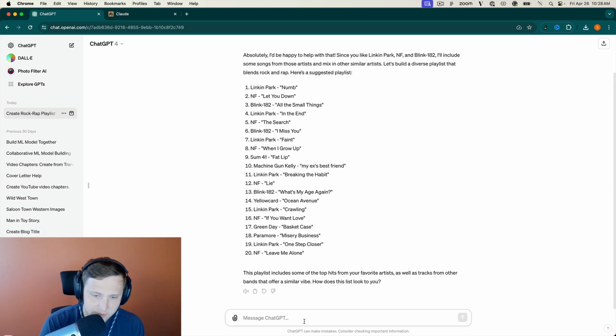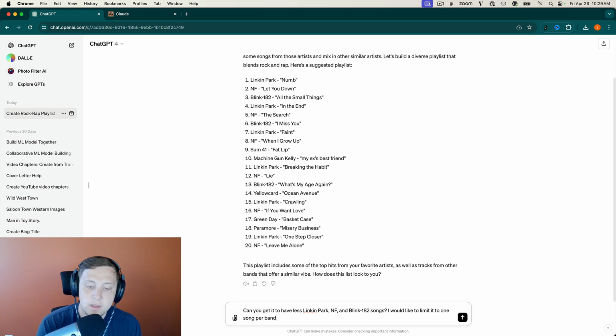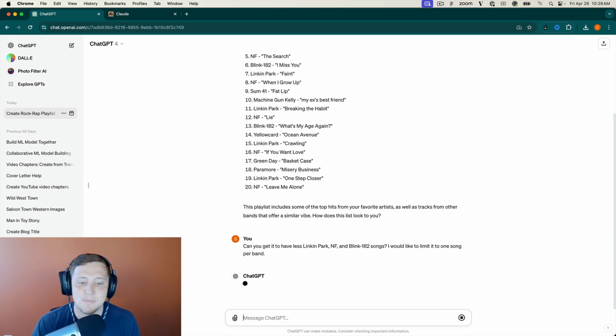So let's see if we can get it to have less Linkin Park, NF, and Blink-182 songs. I'm going to say I would like to limit it to 1 song per band. Okay, so this is going to make it so we're going to have to get basically 17 songs that aren't from those 3 groups, which I think is going to be a little bit more challenging. So let's send it off and see what happens here.